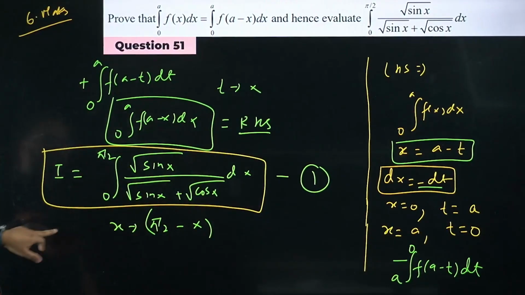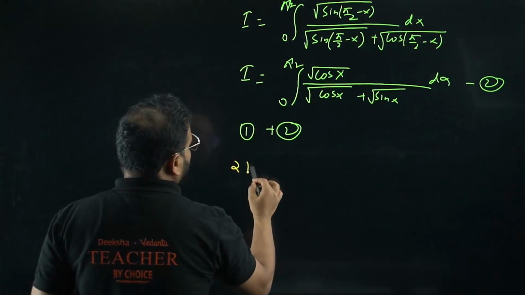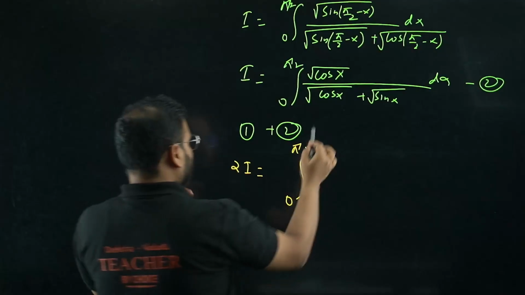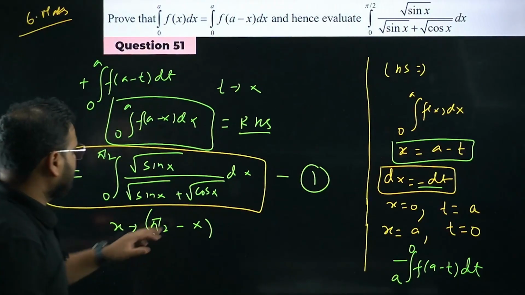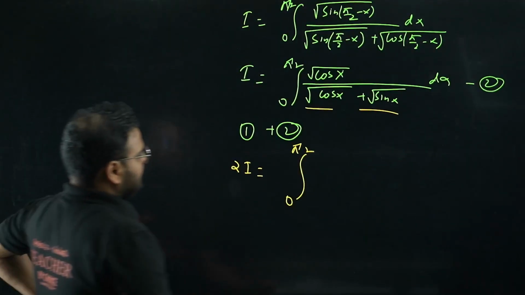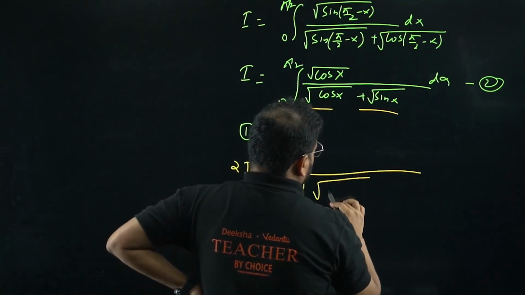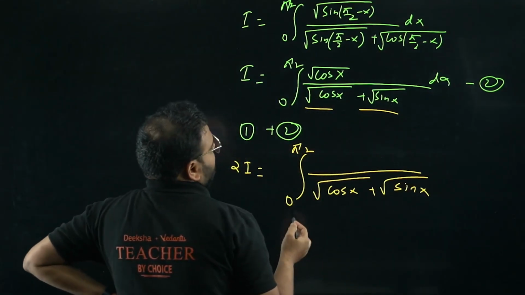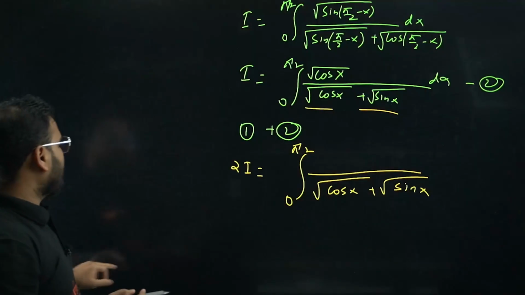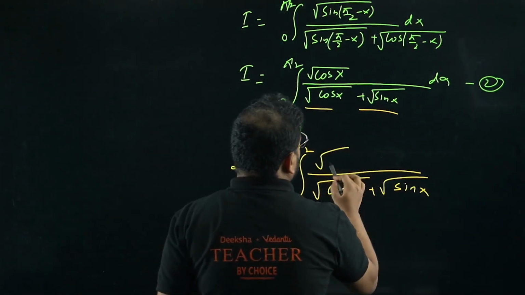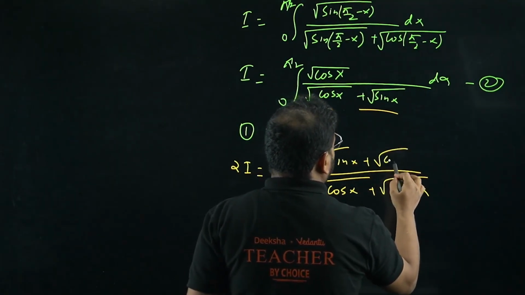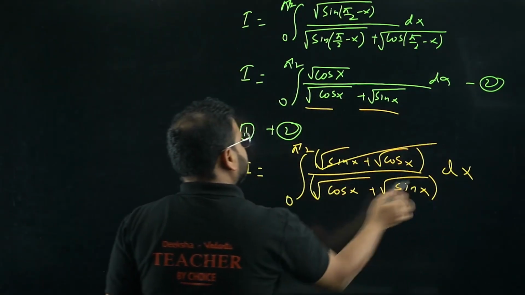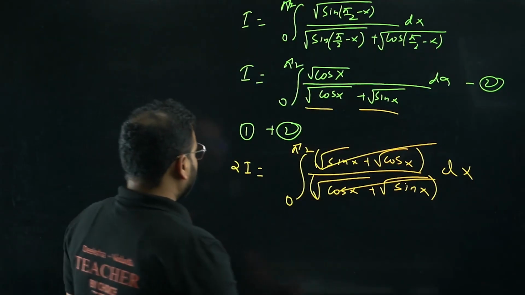If you do that, you're going to get I plus I, which will become 2I, and inside we'll have the same limit, 0 to pi by 2. Check here, the denominator has root of cos x, root of sin x. Here also the same thing, root cos x plus root sin x. So the denominator is the same. It will become root cos x plus root sin x. What do you have in the numerator? Over here you have root sin x, over here root cos x. So it will become again the same thing. Put this in the bracket. You have dx over here. Correct, cancel. The same thing is there. Okay, what do I get now?